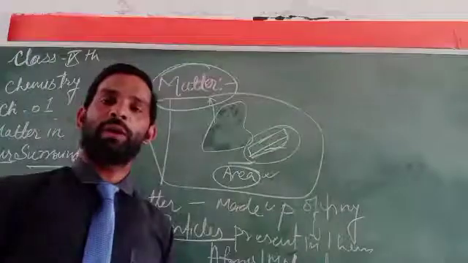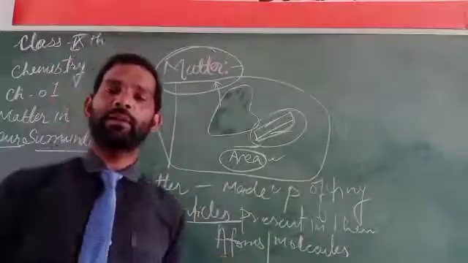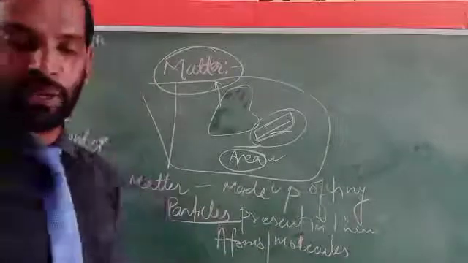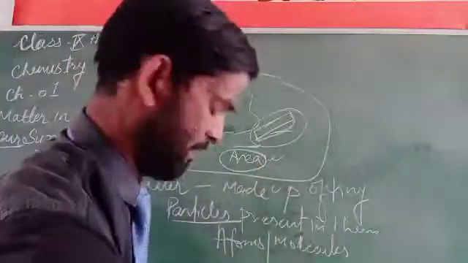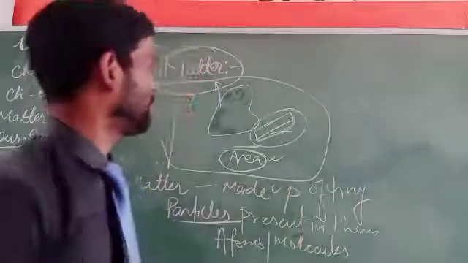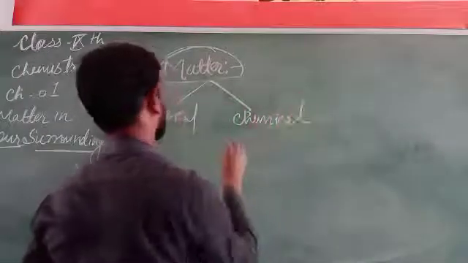So we can say here that matter has some physical and chemical properties. What are these physical and chemical properties? We can count them through the given structure or given criteria. Here they have some physical and chemical properties.